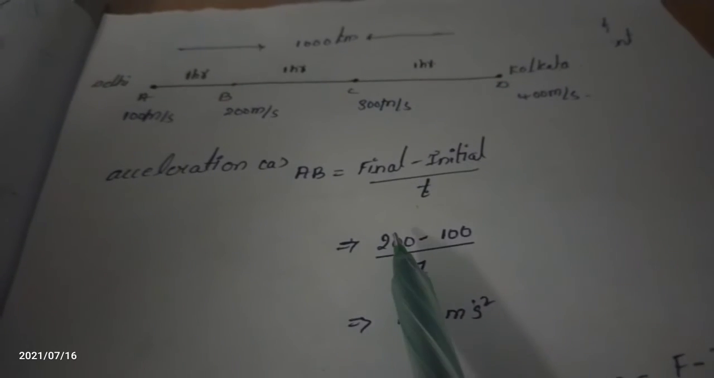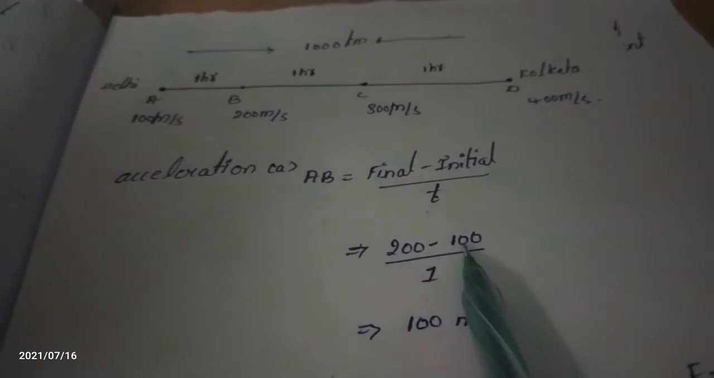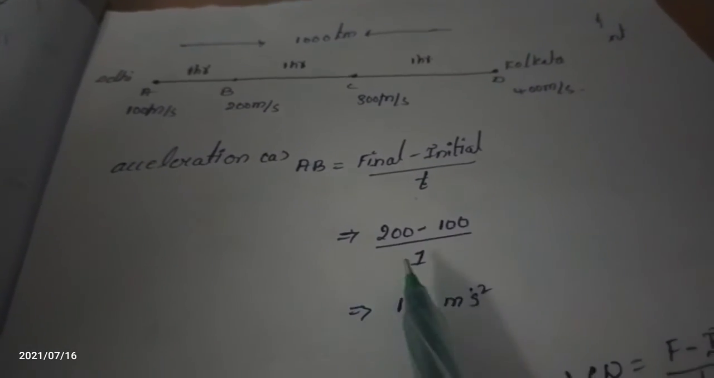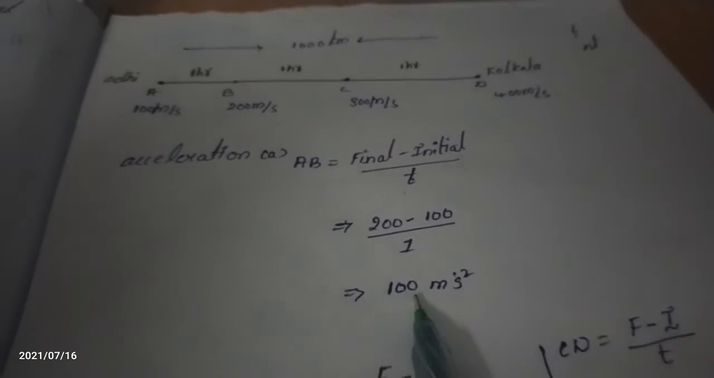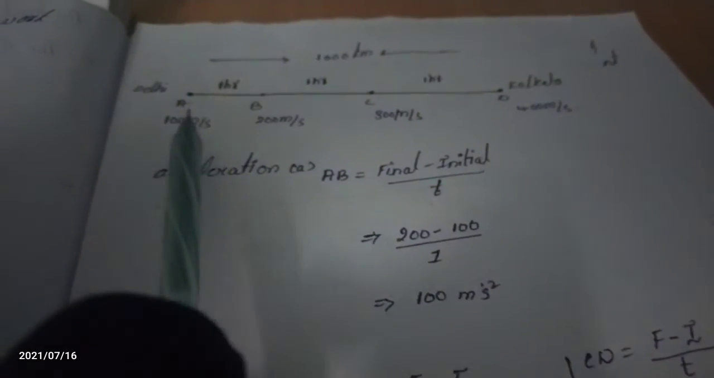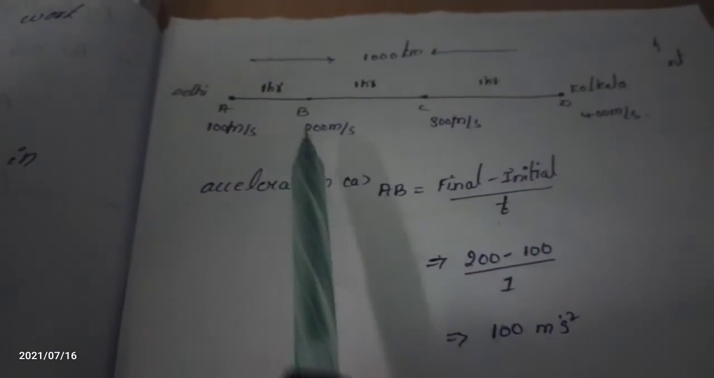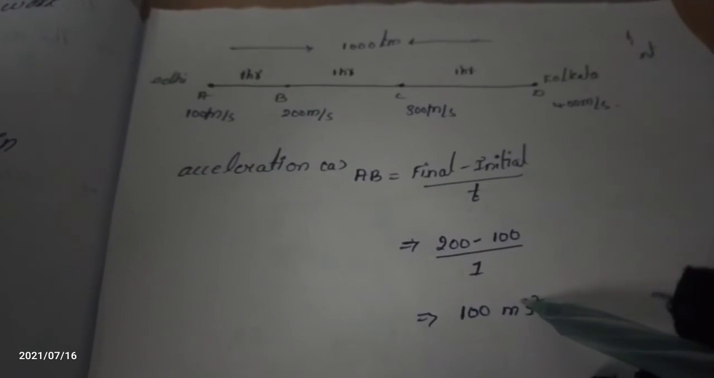Again, 200 minus 100 is 100. Don't write 1. The value is only 100. In the first section, we got the acceleration as 100 kilometers per hour squared.